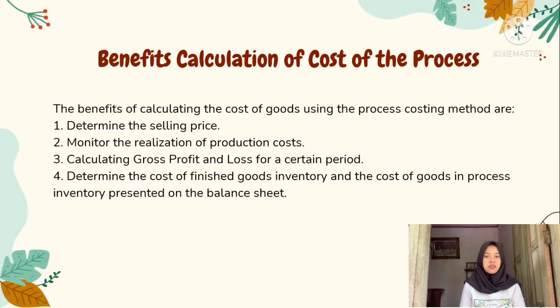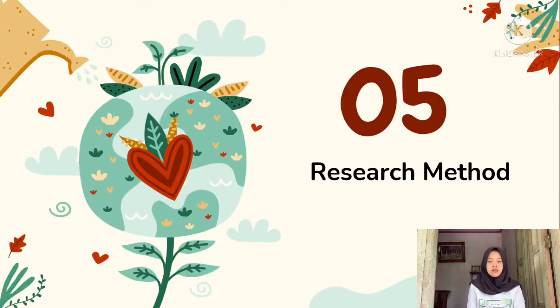The benefits of calculating the cost of goods using the process costing method are: first, determine the selling price, 2, monitor the realization of production costs, 3, calculating gross profit and loss for a certain period, and 4, determine the cost of finished goods inventory and the cost of goods in process inventory presented on the balance sheet. The last chapter is research method.